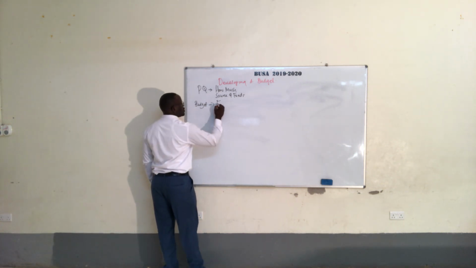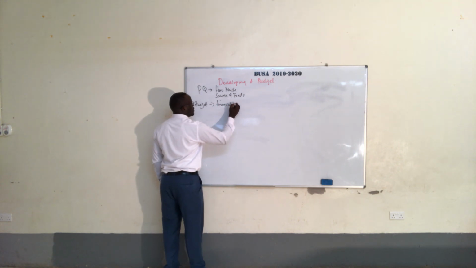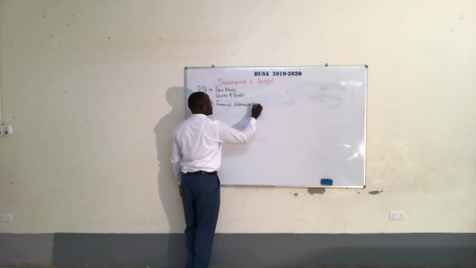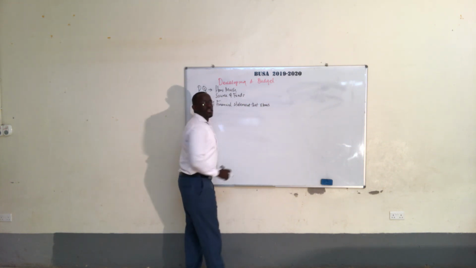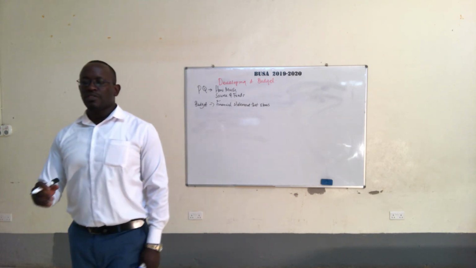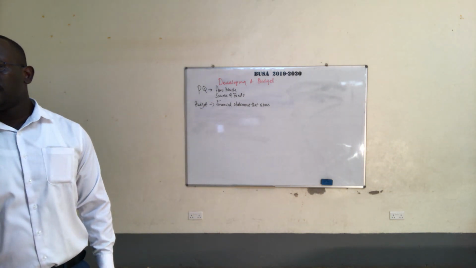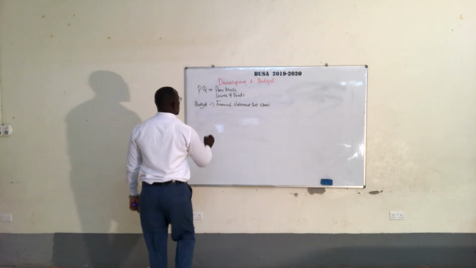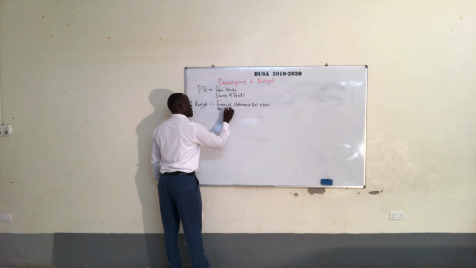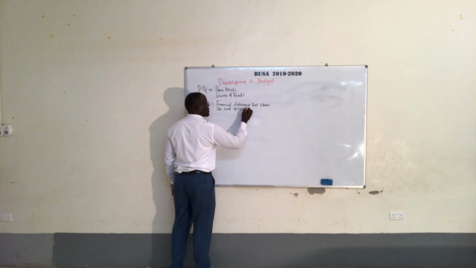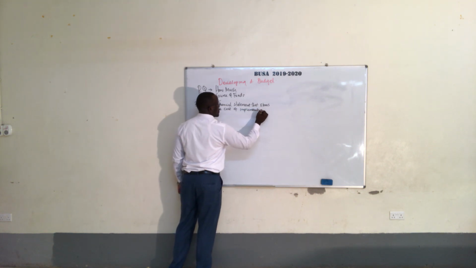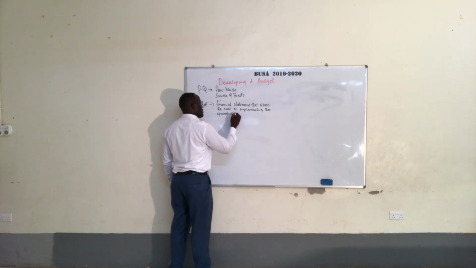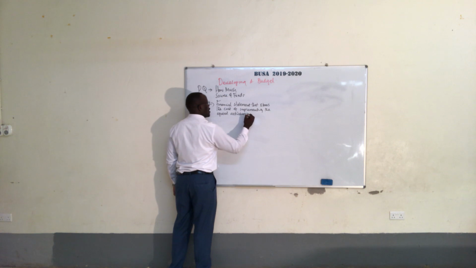It is a financial statement that shows the cost of implementing the agreed activities in the plan.